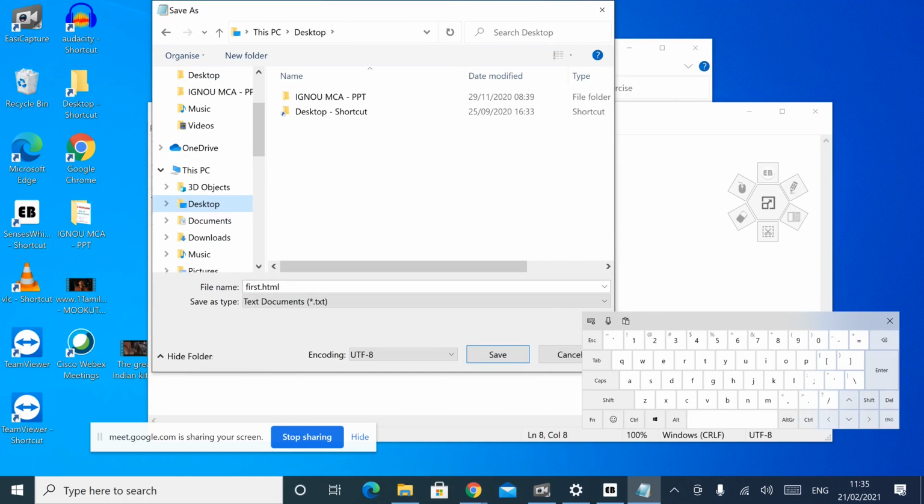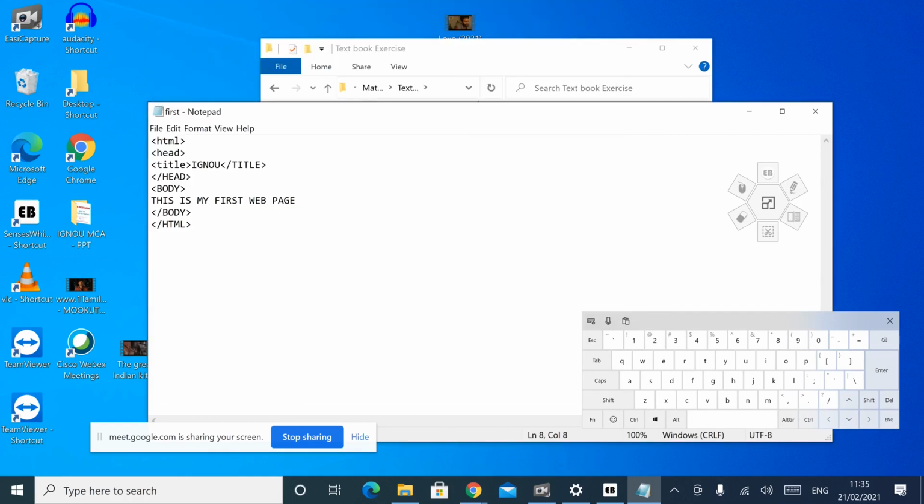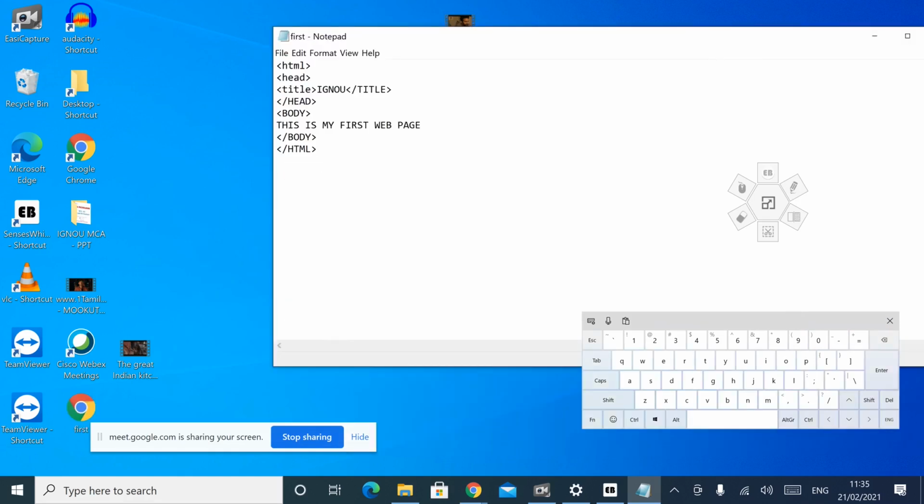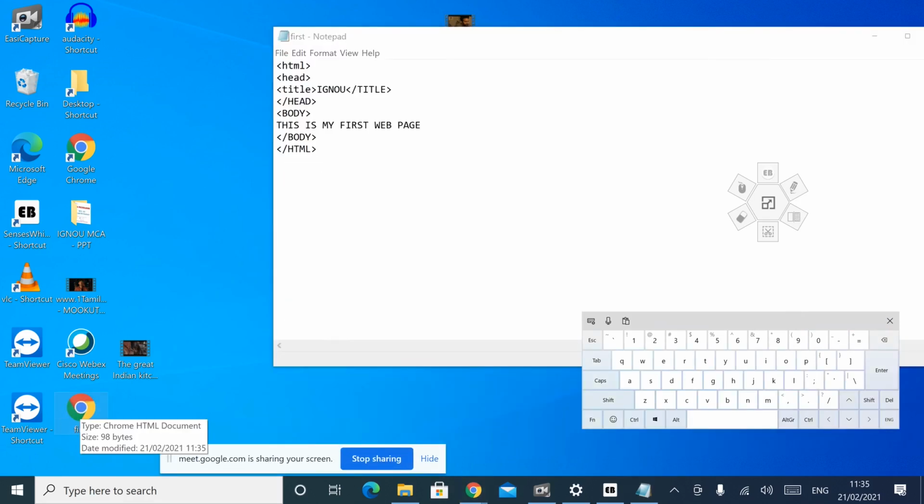The name of that file is first.html. So here we are saving that file, first.html. When we are saving the file with the extension .html, it will be automatically associated with the web browser that we are using by default. This is the file. So if you want to see the output of this HTML file, what do we want to do? We want to open that file.